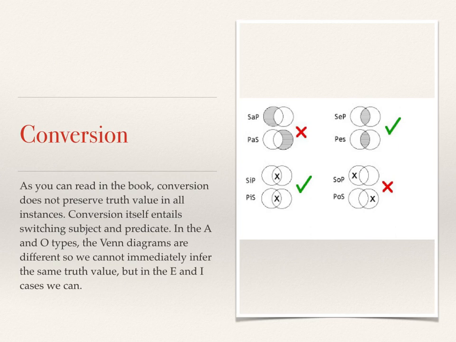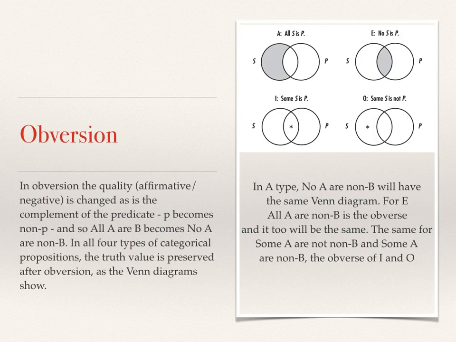The top right, some S are P, or no S is P, that's right. We can switch them and preserve the same truth value. And so in the E and I types, we can switch them back and forth. But in the A and O, we cannot. And the drawings, if you draw them out, as we had done before in Venn diagrams, you can see that it doesn't give you the same picture. If it doesn't give you the same picture, then it's not preserving the truth value.